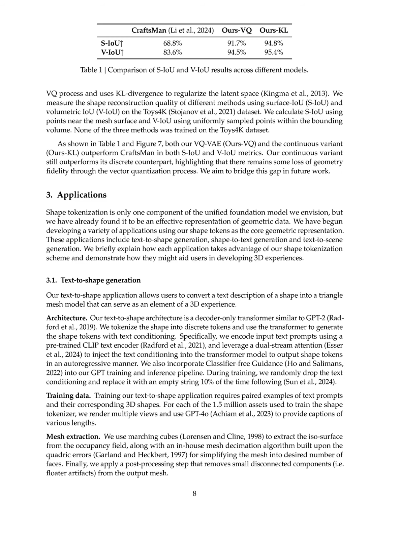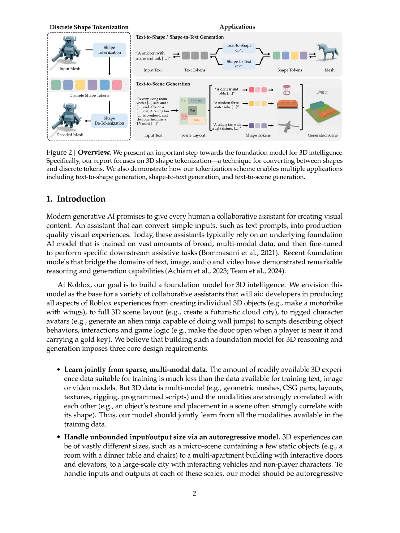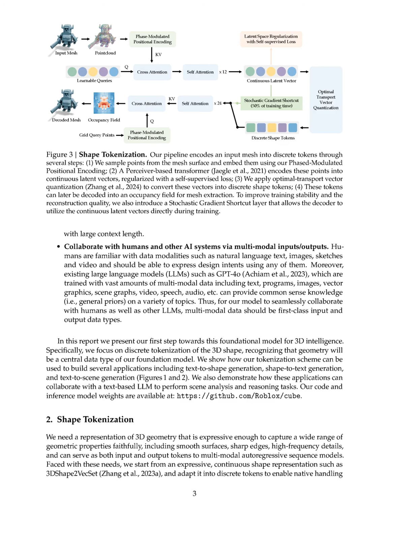Practically, our architecture demonstrates improved accuracy in shape reconstruction, as evidenced by superior surface IOU and volumetric IOU metrics compared to existing alternatives like Craftsman. Additionally, the autoregressive nature of our model allows it to handle unbounded input-output sizes, making it adaptable to diverse 3D scene complexities. Overall, our method not only streamlines the 3D modeling process, but also fosters a more intuitive and collaborative environment for users, leveraging the strengths of both AI and human creativity.